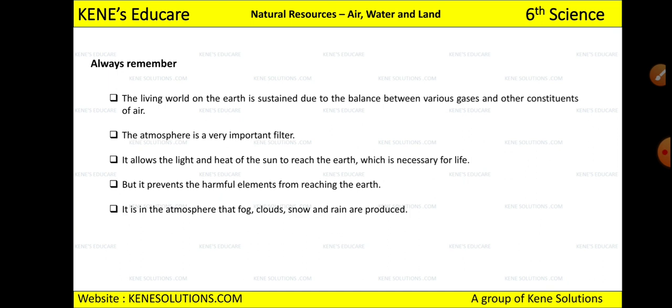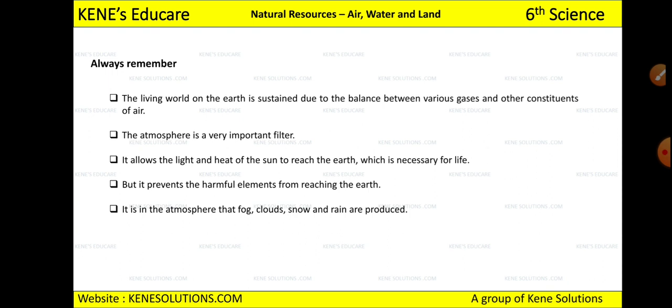Plants will not be able to make their food because they need sunlight. We get vitamin D from the sun, right? So there are various important things, and we also need light and heat from the sun, and we will not get all this. It is because of this atmosphere only that we are getting the sun. But it prevents the harmful elements from reaching the earth. Because of the atmosphere, harmful elements cannot directly enter the earth.